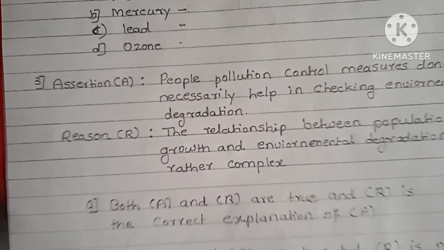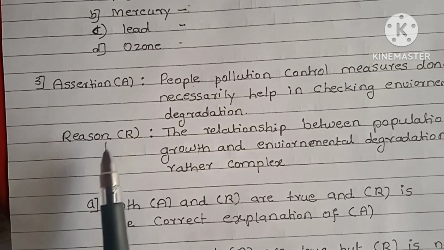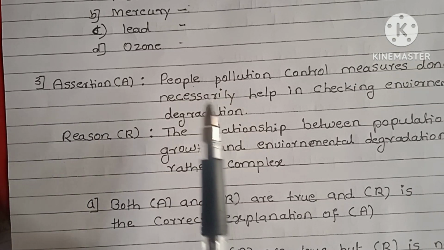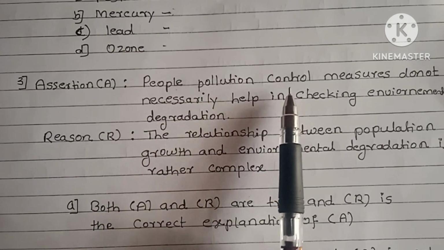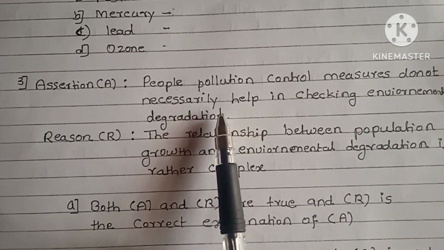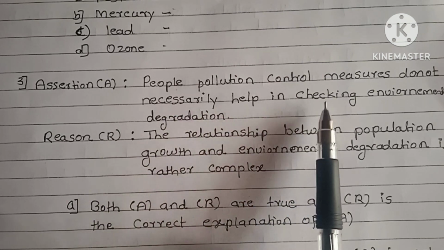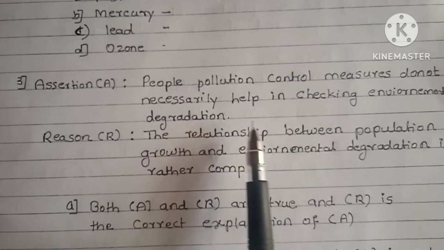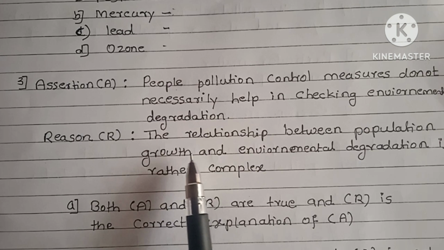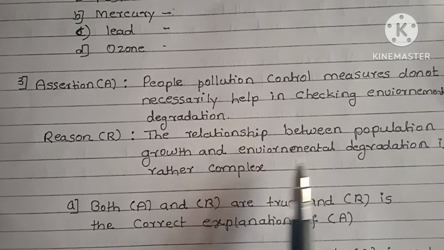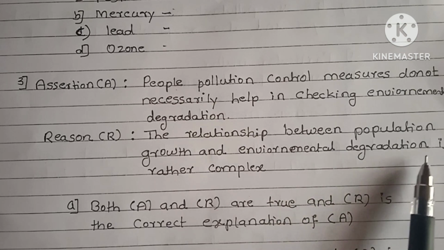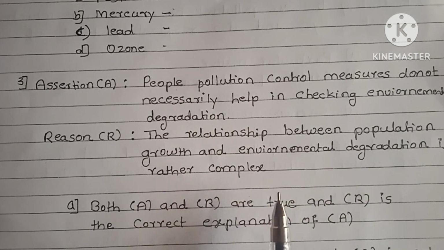Next, third one is an assertion and reason type question. Assertion is, population control measures do not necessarily help in checking environmental degradation. The reason is that the relationship between population growth and environmental degradation is rather complex.